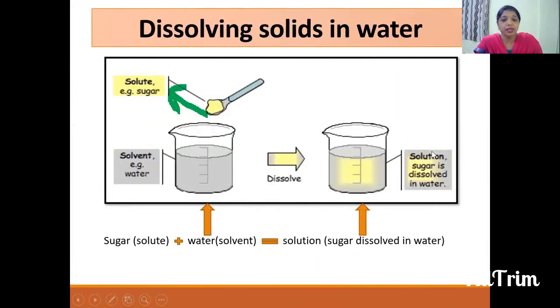In today's topic, children, we are going to learn about dissolving solids in water, how a solid gets mixed in water. Before we start, as usual, we will first revise the spelling, and then the new words, and then we'll continue the session. Whatever spellings come up in this session, learn them and write them neatly in your classwork.